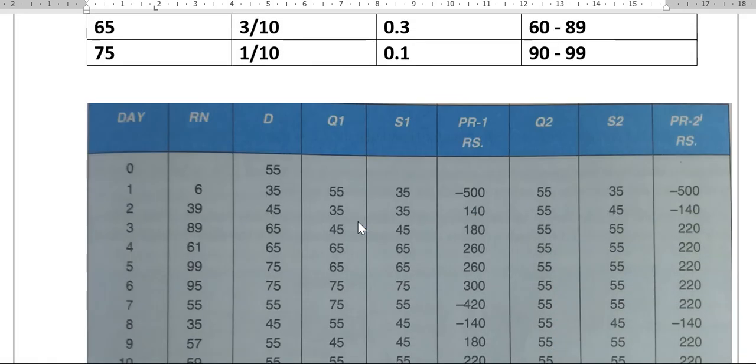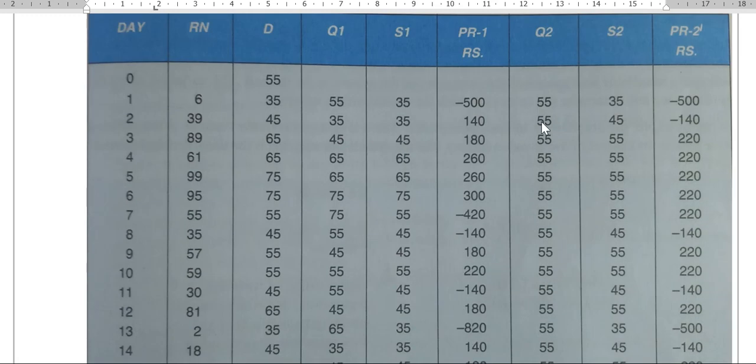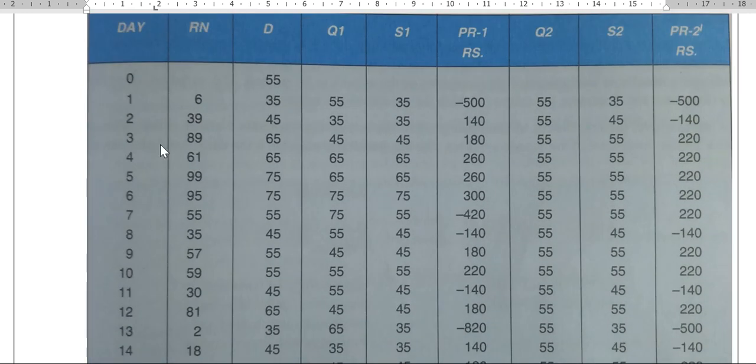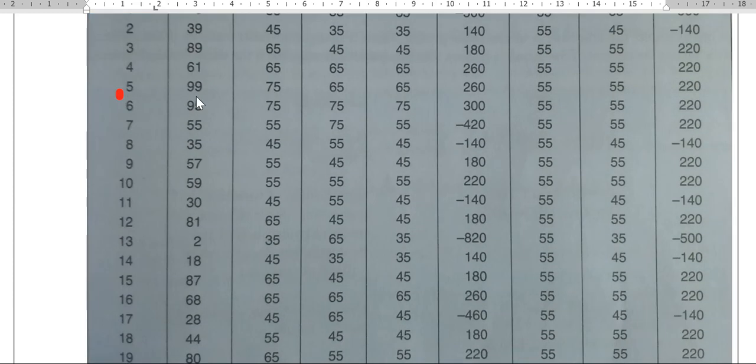See, these numbers have been taken from the Macmillan book. The study is being carried out for the next 20 days. I have taken 0 to 20, where 0 is the starting point, and the real one is actually from day 1. So for these 1 to 20 days, we have taken random numbers.